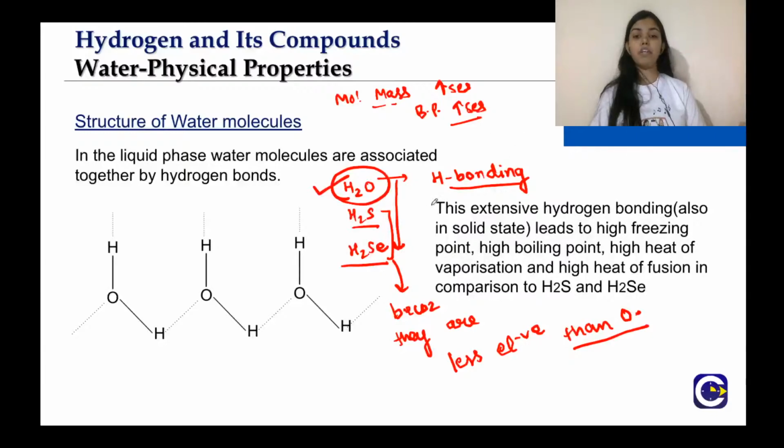So this is a particular area of question that you can get here, that why water is having a high freezing point or high boiling point or high heat of vaporization or high heat of fusion in comparison to that of H2S and H2Se.